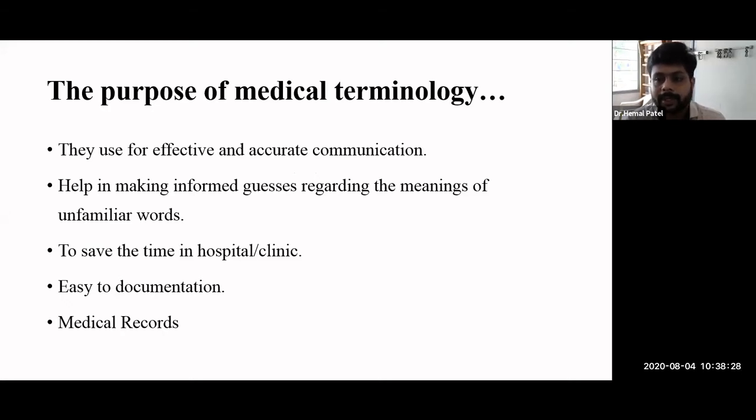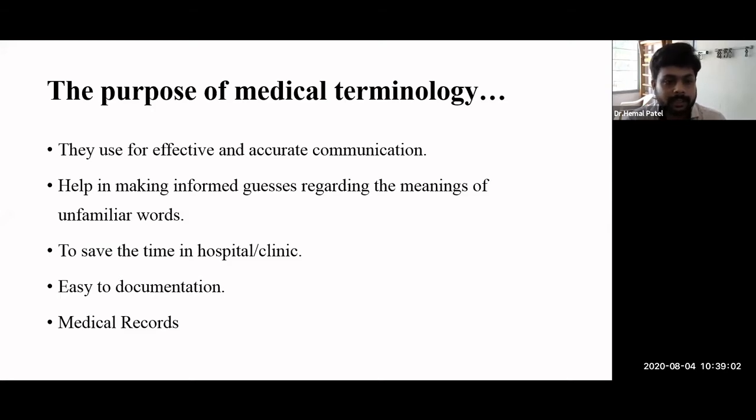Many times we just write things in a very concise manner. If you want to translate those things, this medical terminology will help very effectively and accurately. And many times the doctor or the medical person will talk in a specific manner, so that is communication. So this medical terminology definitely helps in better understanding and better communication between two medical persons, and even for education purposes also.